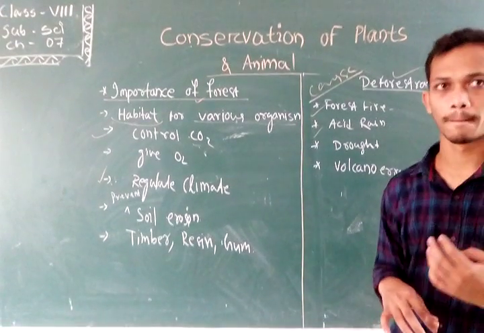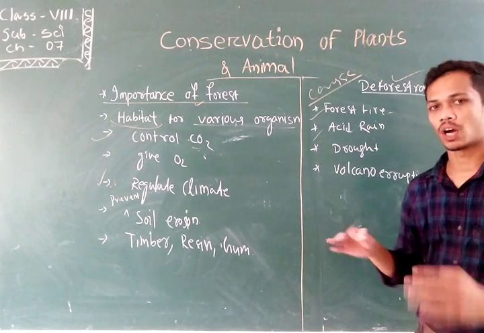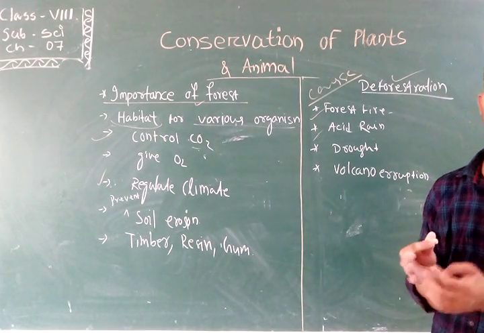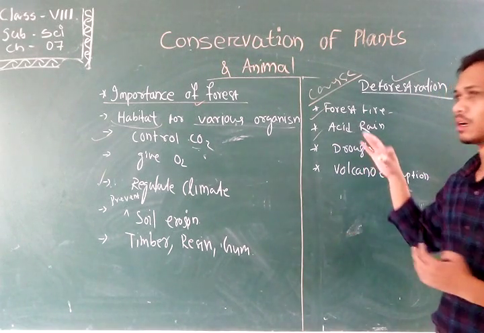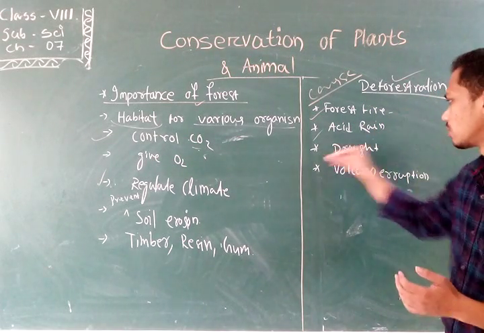Accident, and the accident which causes damage to the outer surface of the plants, and mainly causes various hazards for the aquatic animals also. Okay, next one is drought.